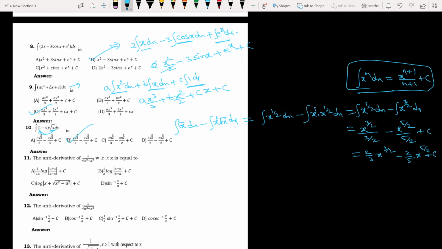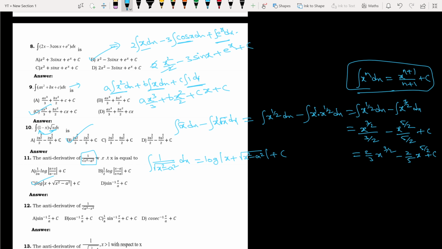Option B is correct. Okay, now the antiderivative of 1 divided by square root of x square minus a square. What is this formula? Who can tell? Since there are 6 theorems in antiderivatives, there are chances to ask direct formulas also, so I have added these questions. This is nothing but log modulus of x plus root of x square minus a square plus c. So which option is correct then?